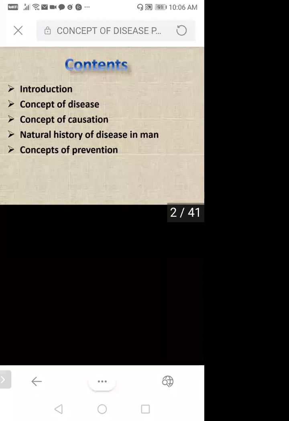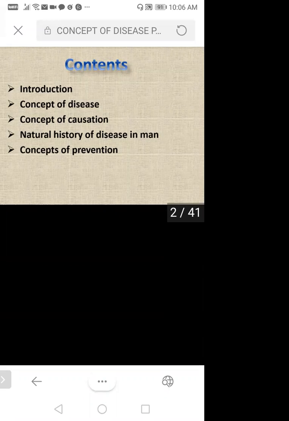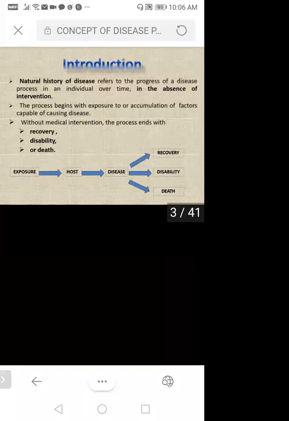Okay. So here you can see in contents I'm going to cover the introduction, what is the concept of disease, what is the concept of causation of disease, then what is the natural history of disease in man, and afterwards the concept of prevention. So all of this you have in your syllabus. Okay, so one by one we'll try to understand.